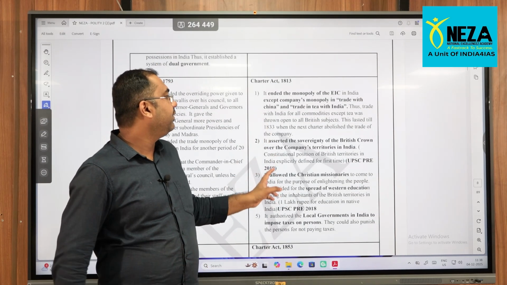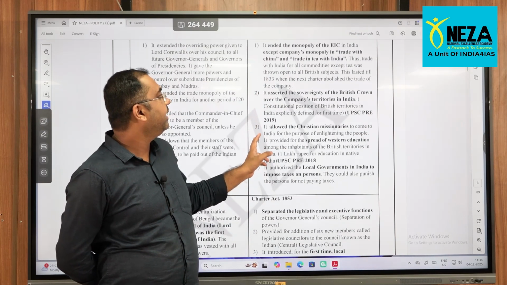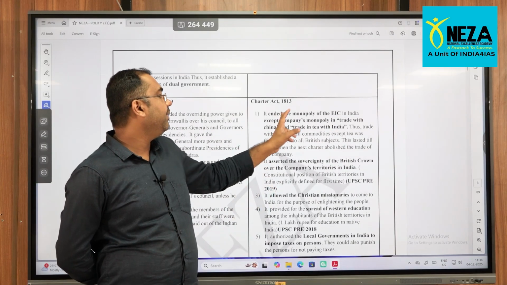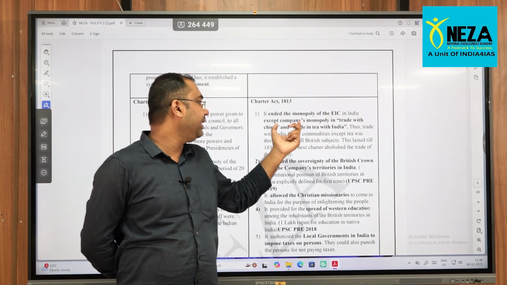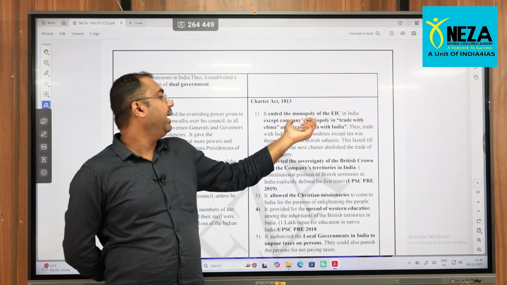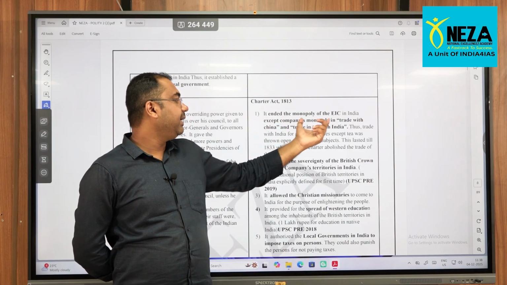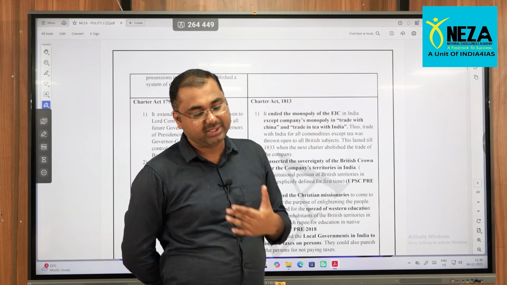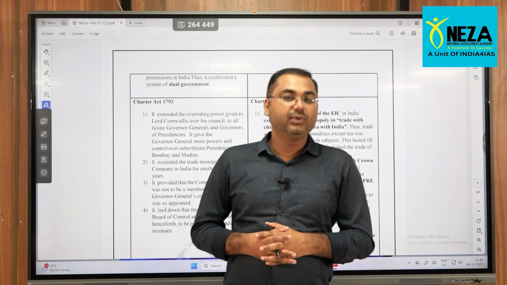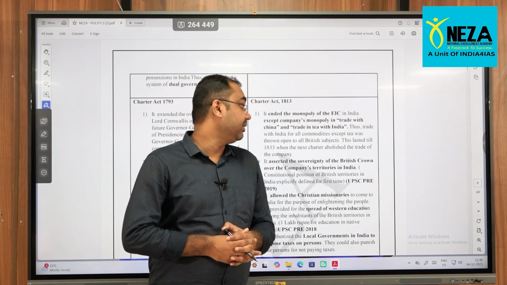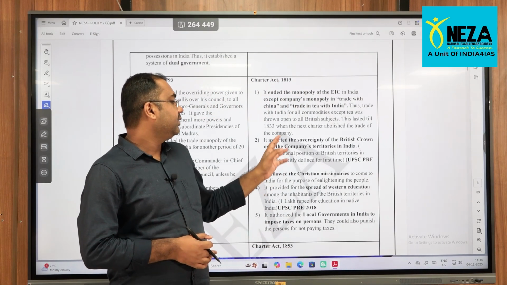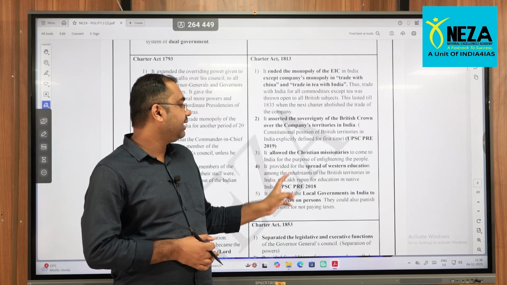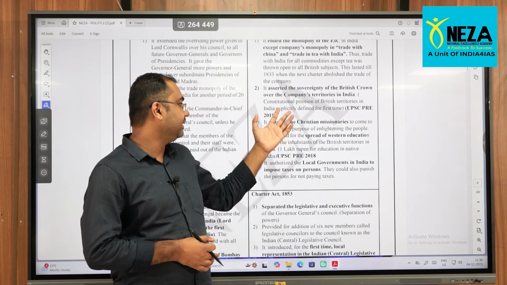The Charter Act of 1813, right? So it ended the monopoly of East India Company in India, except the company's monopoly of trade with China and trade in tea with India and all. So this is again very, very important. This was already asked in the examination. Okay, right. So sovereignty of the British crown over the company's territories. Okay, again this was asked in UPSC.